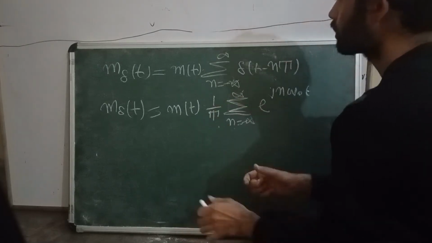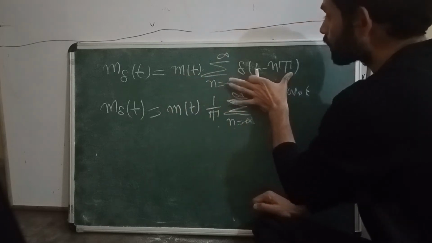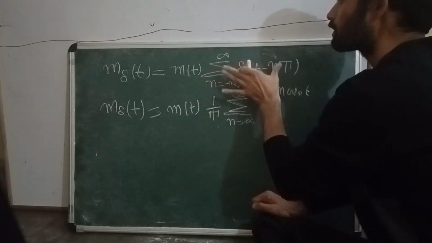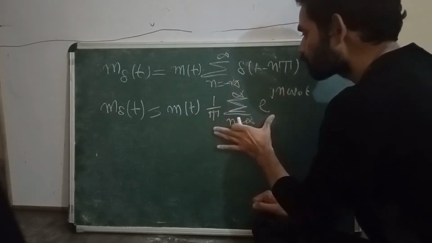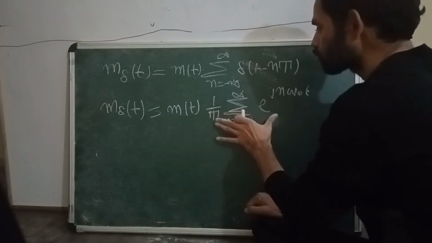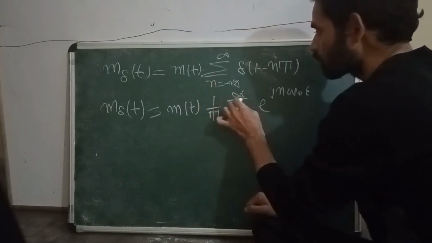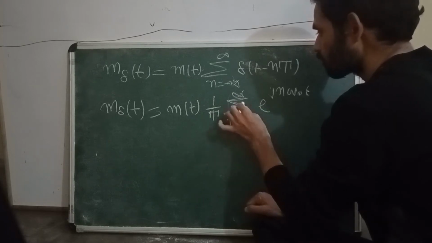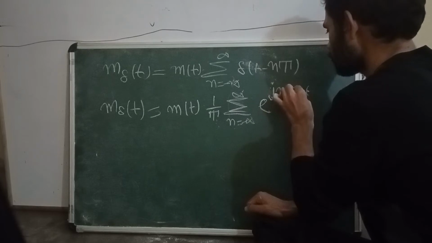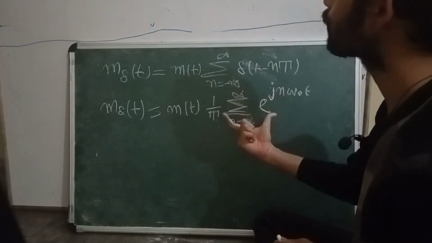Have you understood this? So this is m of t times a periodic impulse train, so we have to find its Fourier series, which we have calculated. The Fourier series is 1 by T, the summation from n equals minus infinity to plus infinity of e to the power j n omega naught t.